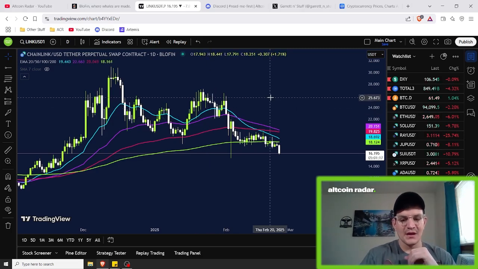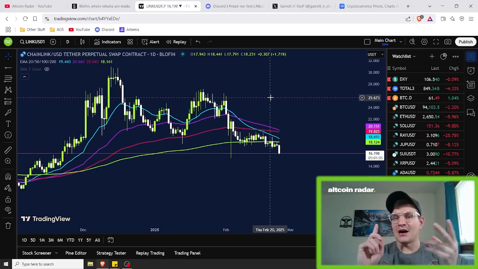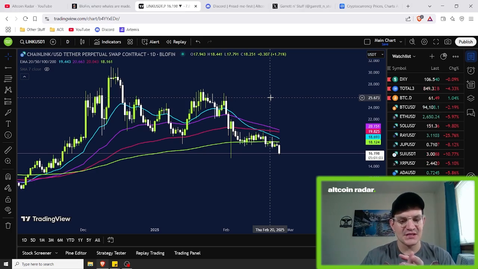Now, as far as how you can use these moving averages, there's three main ways that traders use them: identifying trends, using them for dynamic support and resistance, and a lot of people use them for crossovers too. I'll briefly explain how these moving averages are used in these specific manners as well.